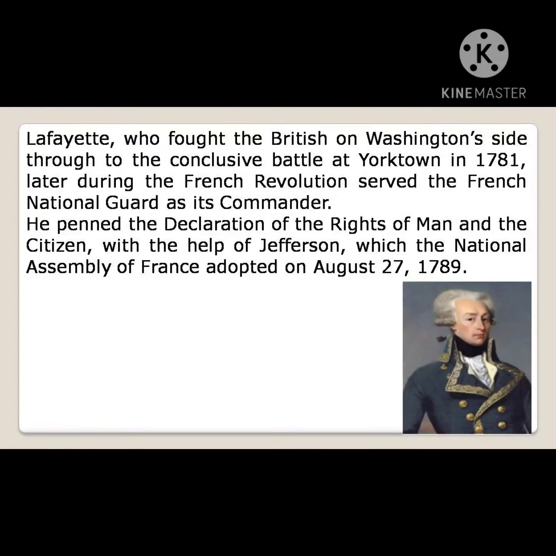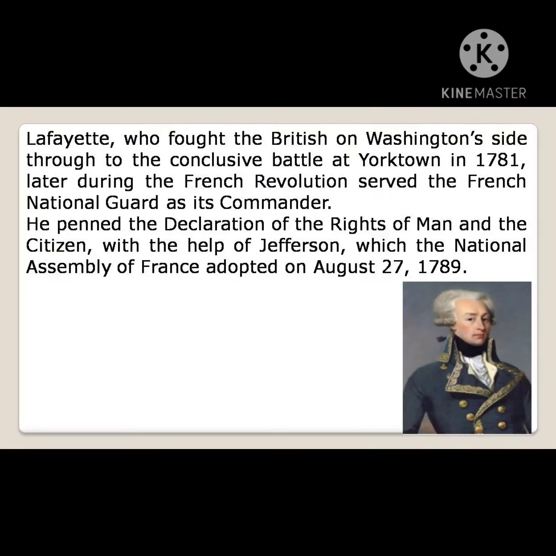Lafayette fought the British on Washington's side, the American side, through to the conclusive battle at Yorktown in 1781. Later, during the French Revolution, he served the French National Guard as its commander.